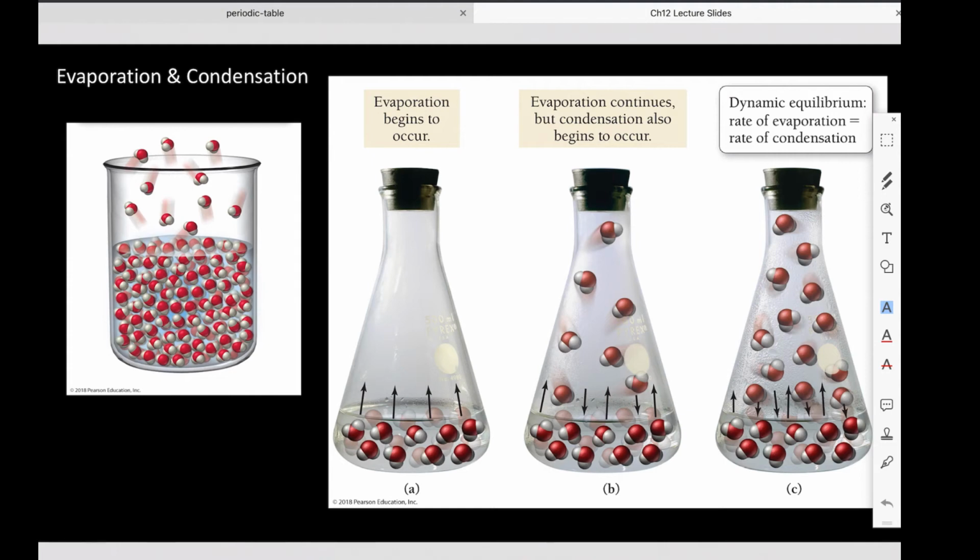Hello, Honors Chemistry, and welcome to a quick overview of part of Chapter 12, where we're just going to highlight some of the notes from evaporation, condensation, melting, freezing, and then do a little bit of math together.